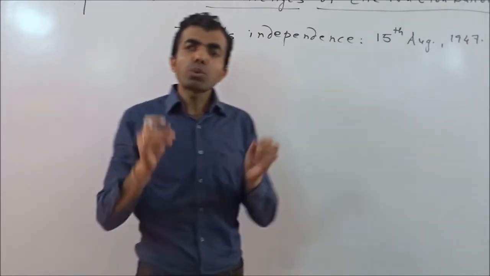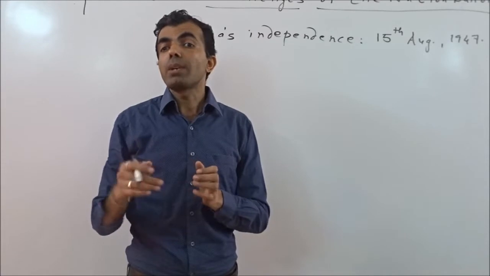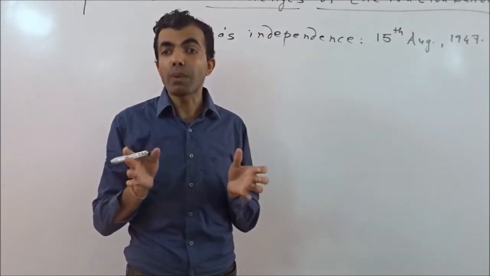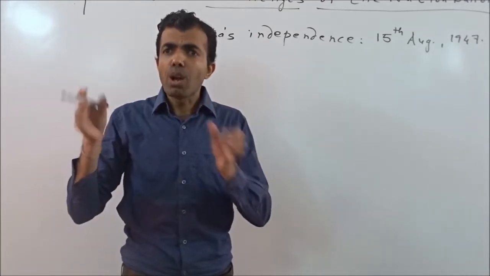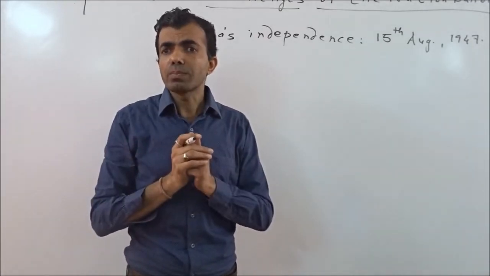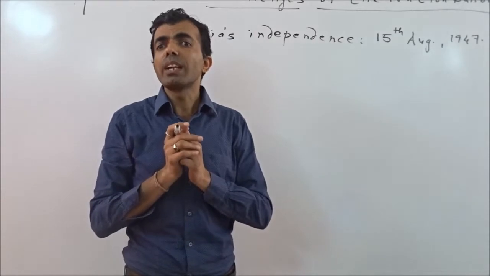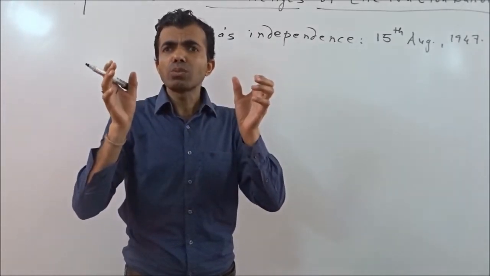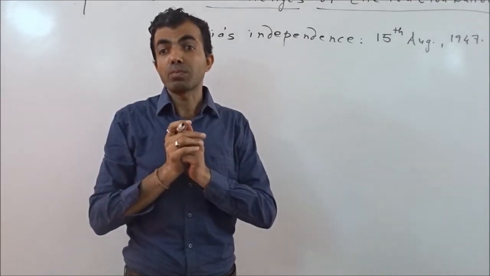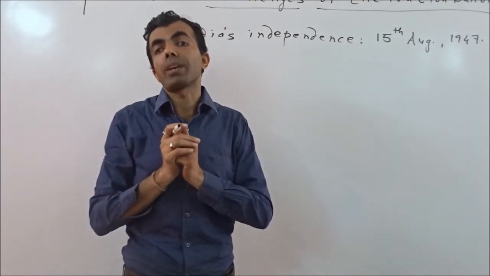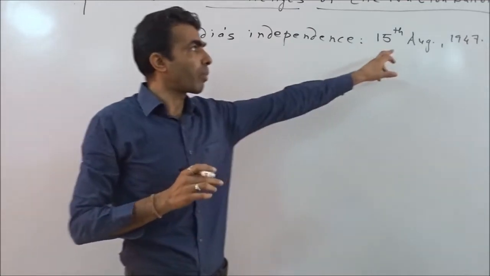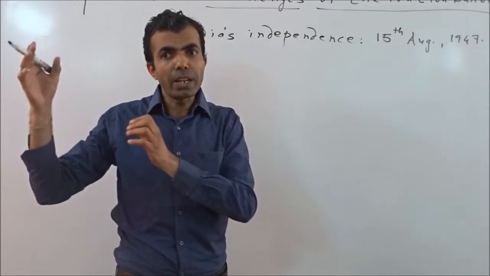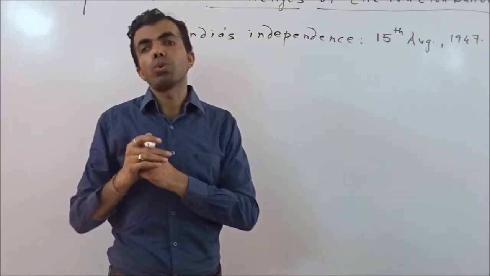Almost everyone, may they be revolutionaries, moderates, extremists, pacifists, all strands of people who were running the movement of India's independence, they had some common vision of what kind of nation they wanted to make. And so after 15th August 1947, the time had come for India to realize the dreams of those leaders.